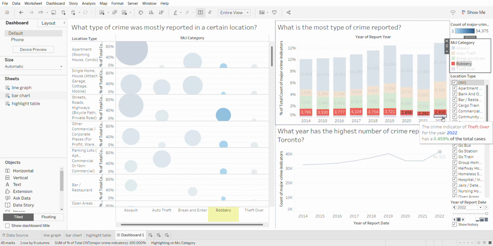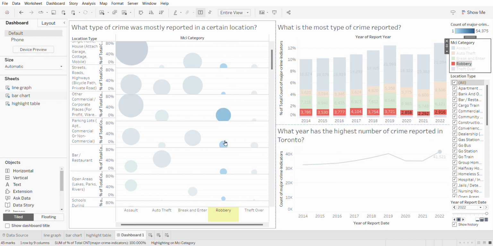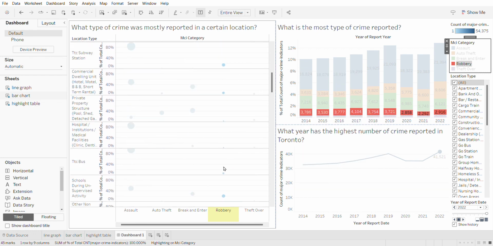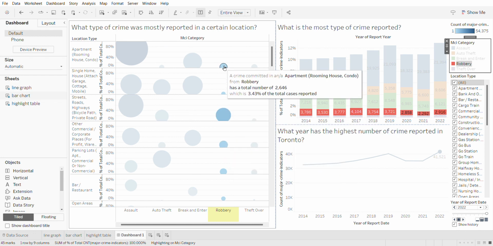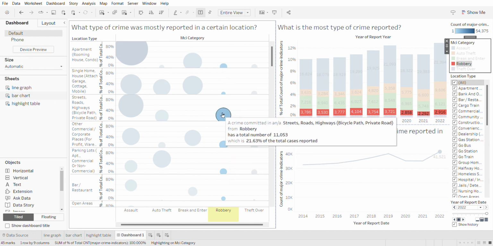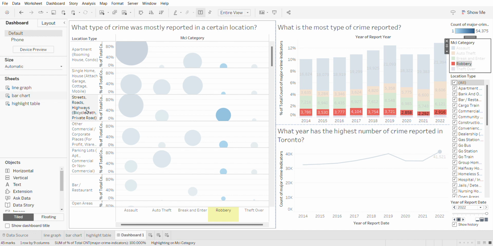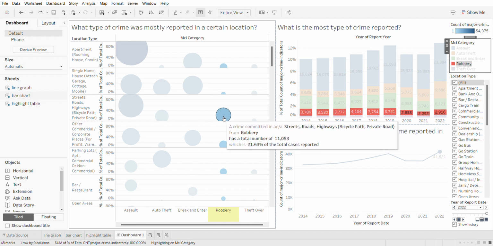We can see that the bar graph automatically highlights the number of cases that were reported per year in robbery, and then the heat map was also showing us which location robbery occurred from. In this case, we can say that robbery in streets or roads or highways are the most type of location that robbery were reported from.